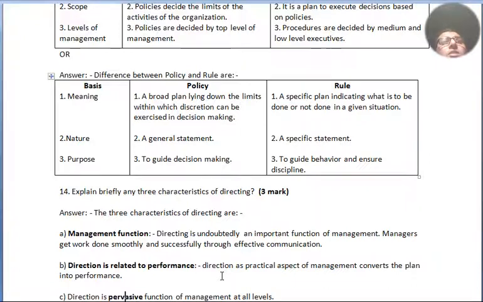Point number 2, nature. Under policy, a general statement. Under rule, a specific statement. Point number 3, purpose. Under policy, to guide decision making. Under rule, to guide behavior and ensure discipline.